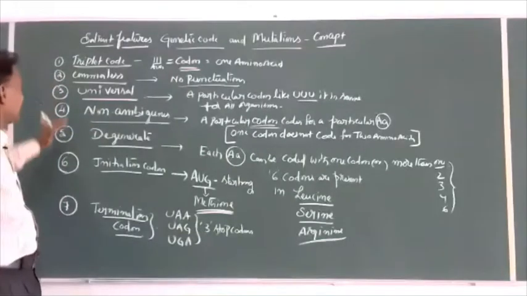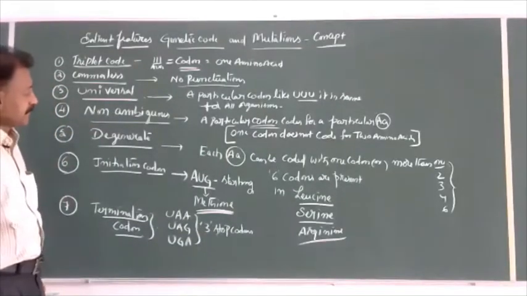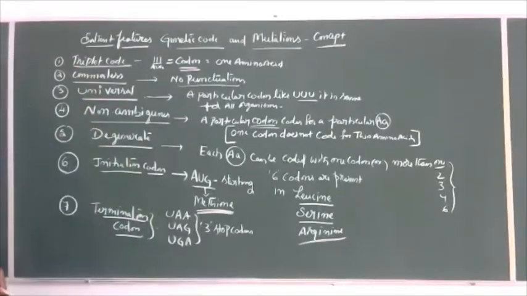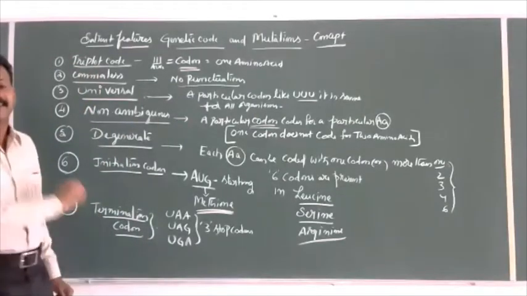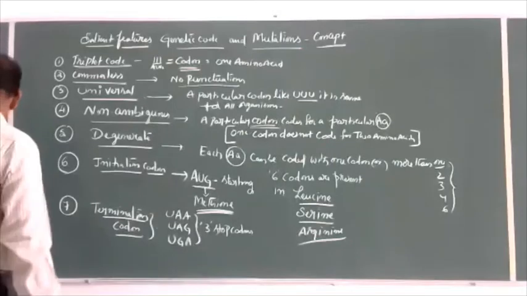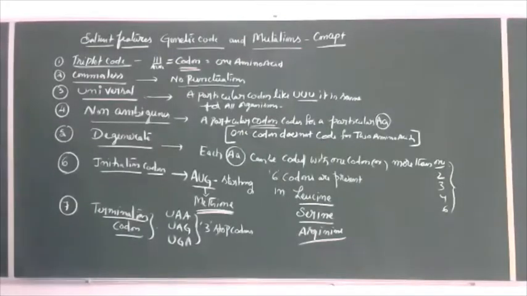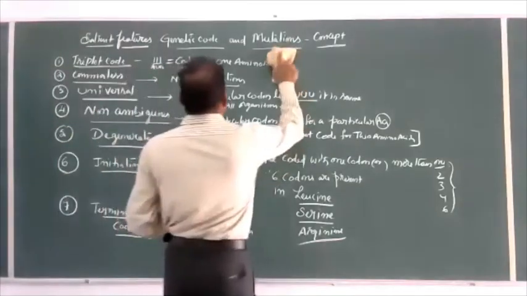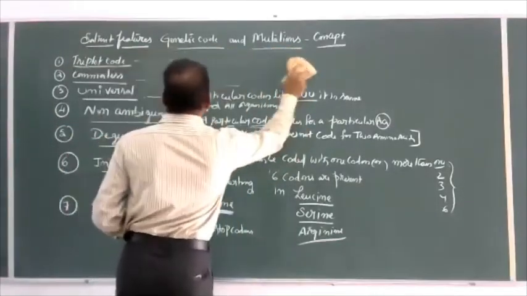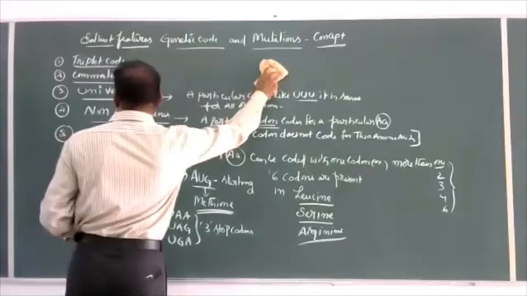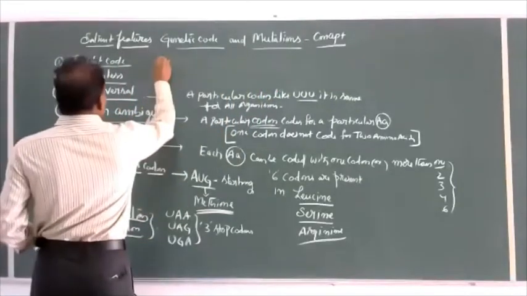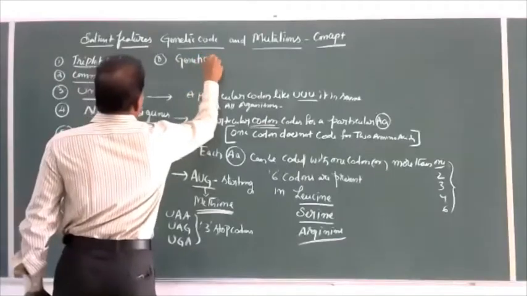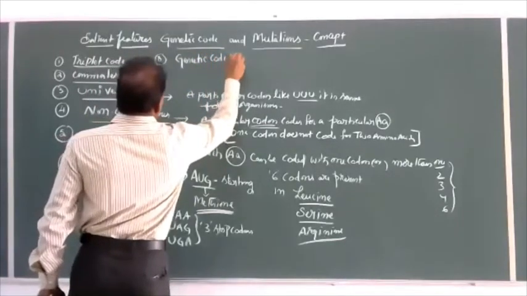So those are the points they have given, and the most important point they have not given in the NCERT book is that the genetic code is non-overlapping. This is the last point.